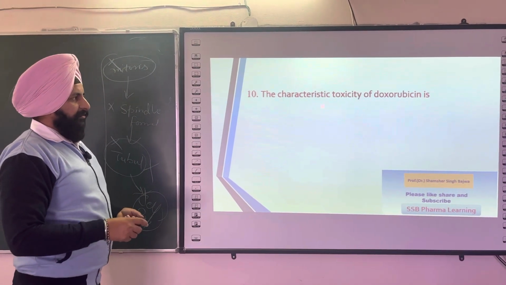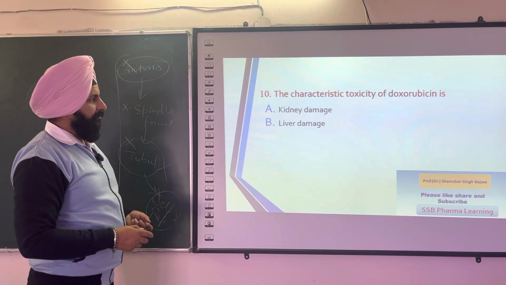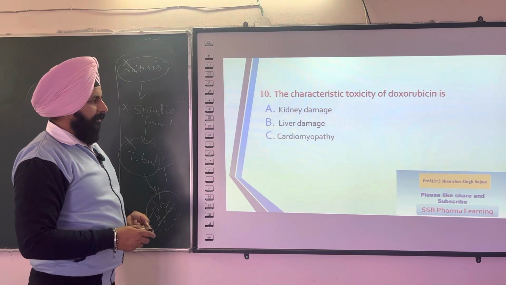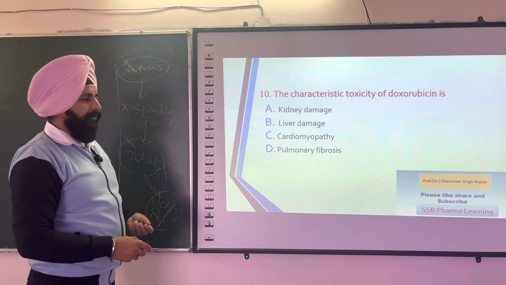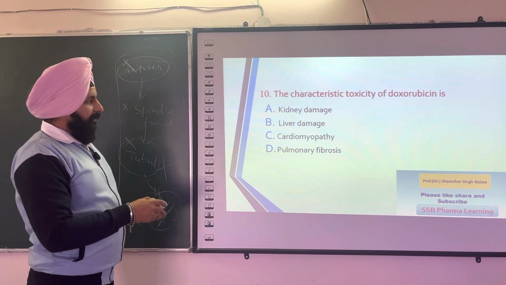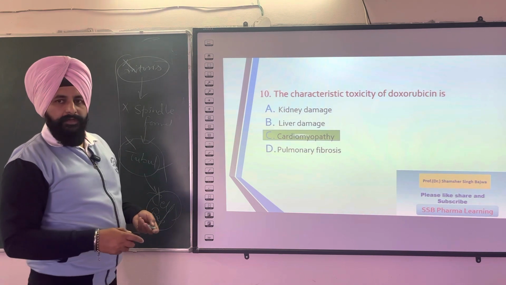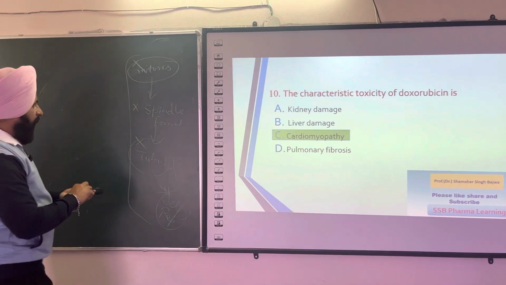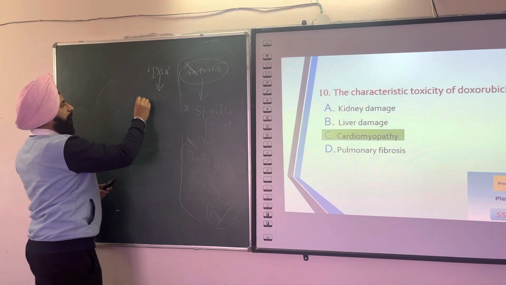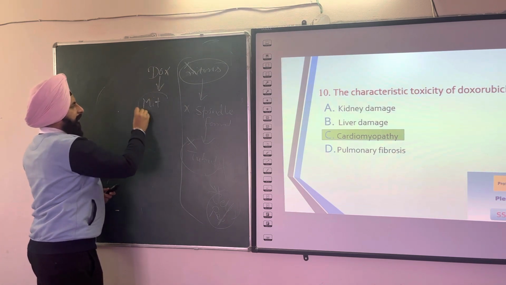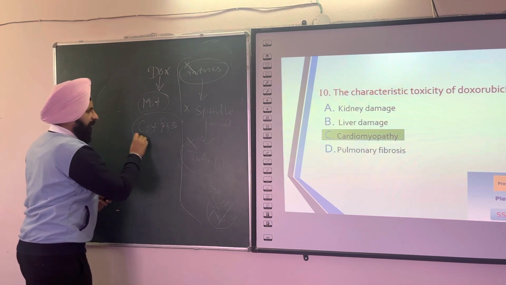The next question is, the characteristic toxicity of doxorubicin is kidney damage, liver damage, cardiomyopathy, or pulmonary fibrosis. You choose the right answer for this question. The right answer is cardiomyopathy. You know that whenever anybody uses doxorubicin, it targets mitochondria and inhibits cytochrome P450 enzyme, the first mechanism.